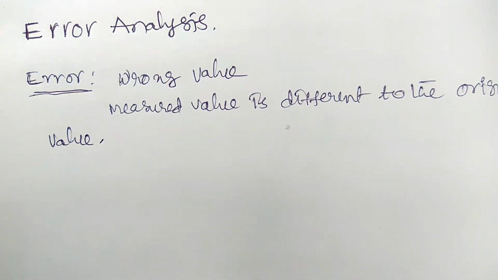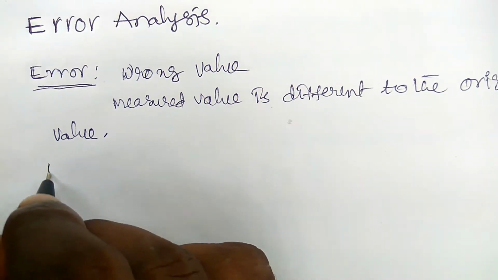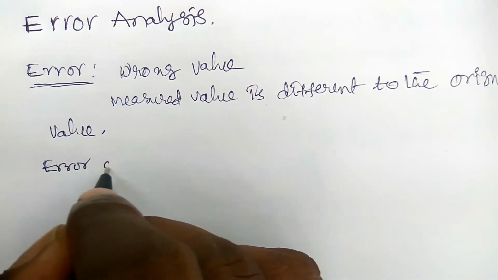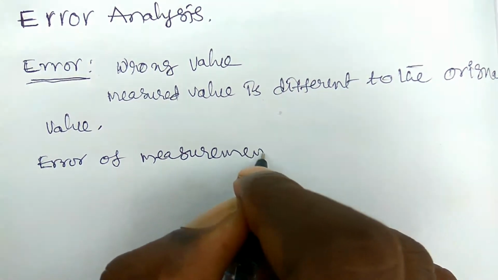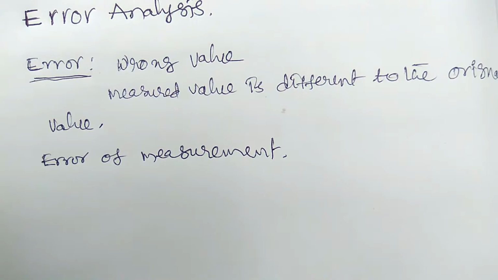So here, what is the error of measurement? Let us see.